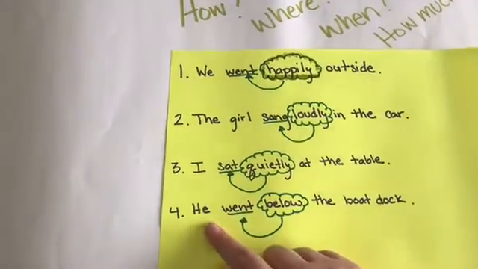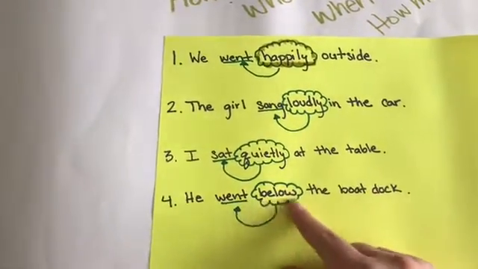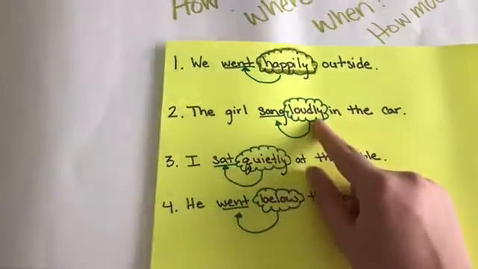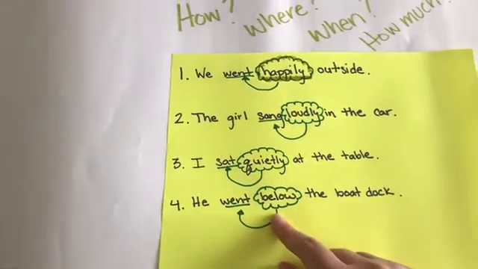Number 4 says, he went below the boat dock. Well, here's an example. Below doesn't have an ly in it, but it's still an adverb. It tells us where he went.